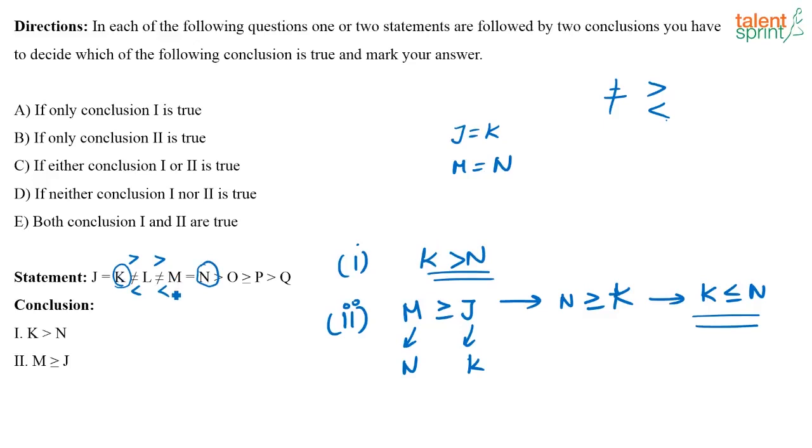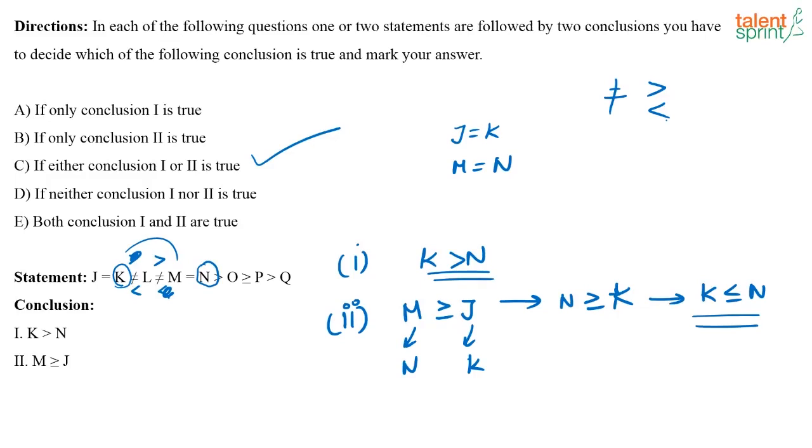Either K can be greater than N or K can be less than N. Now, see, it can also be equal to, right? K can also be equal. We don't know. But any of these will definitely be the answer. So, the correct answer here will be either conclusion 1 or 2 is true.